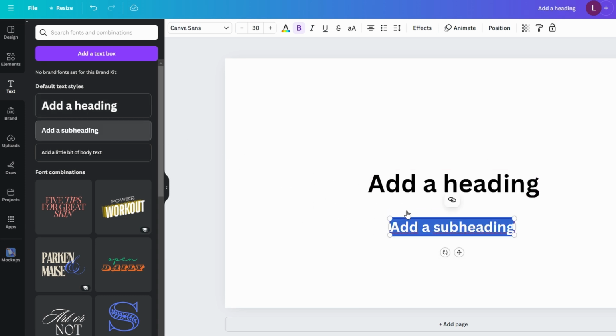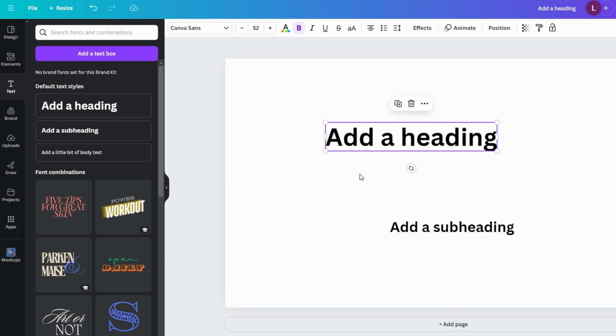Click on the text box you want to modify. This could be your heading, subheading, or any other text you've added. At the top toolbar, you'll see a button with AA symbols. This is the capitalization toggle.